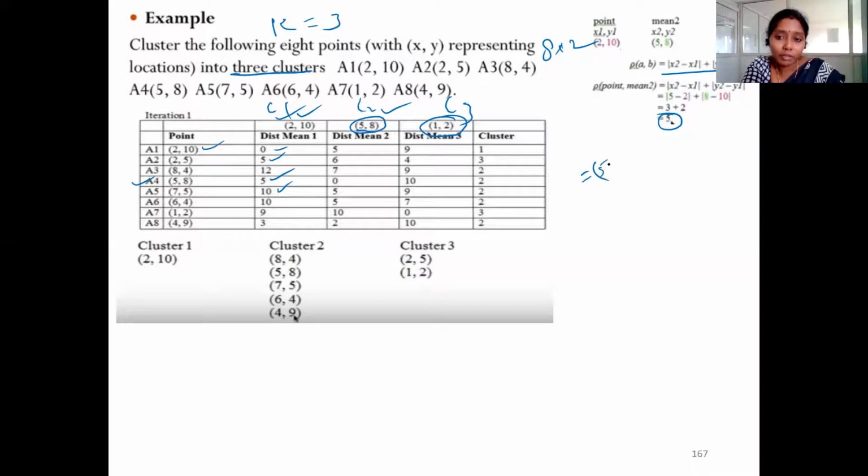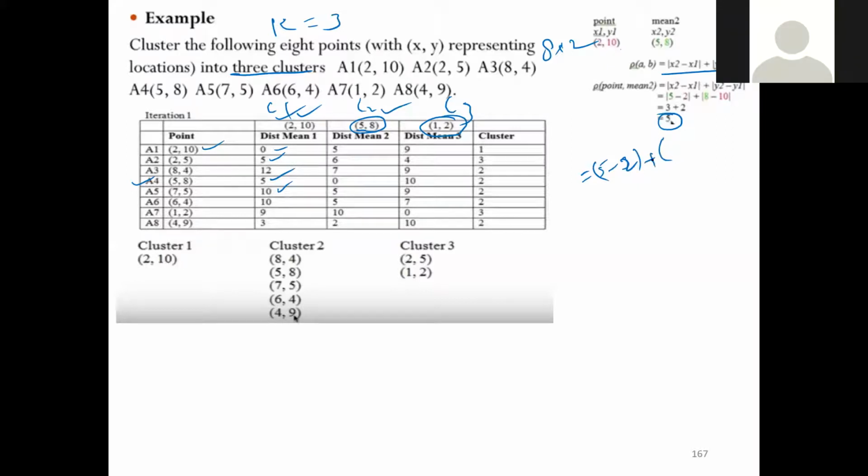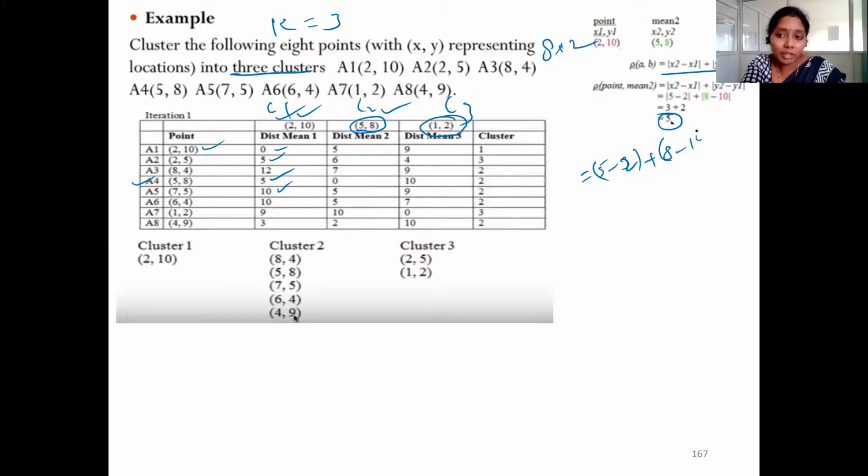Yes, 5 minus 2. Plus y2 minus y1, 8 minus 10. We can write 8 minus 10, or 10 minus 8, because we are having mod here, so there is no negative value coming out. So 3 plus 2, this is 5.